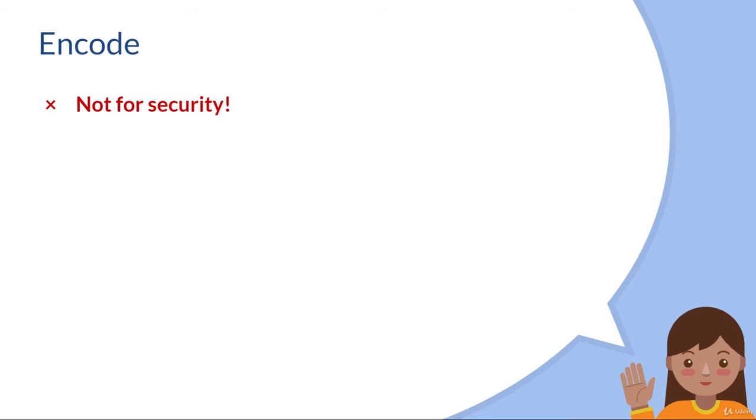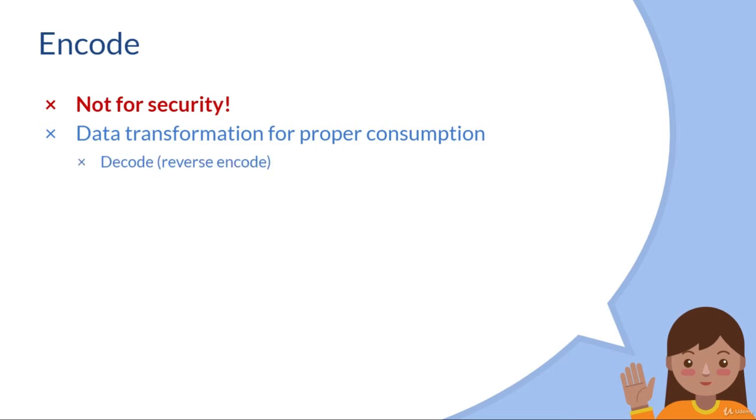Encoding is not for security purposes. It is to transform data so that it can be properly consumed by different types of systems. For example, encode binary data like an image into printable characters, so this string of printable characters can be transferred to other systems. The other system then reverses the encoding to get the original data, which is called decoding.